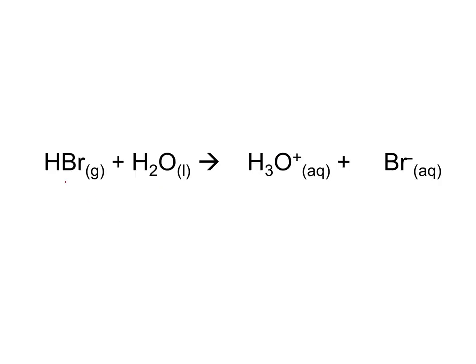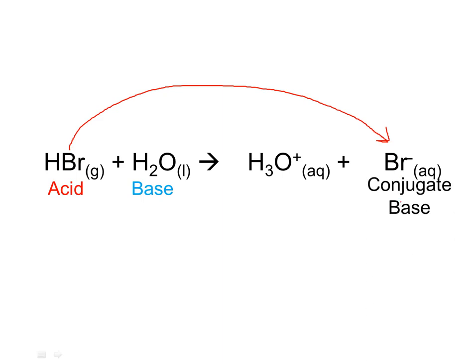So if we look at our equation, we have hydrogen bromide as our acid, water as our base. Now hydrogen bromide let go of the hydrogen ion, and now it is just a bromide ion. So the thing that donates the proton is the acid. What it becomes on the other side of the reaction is the conjugate base. The acid becomes the conjugate base.